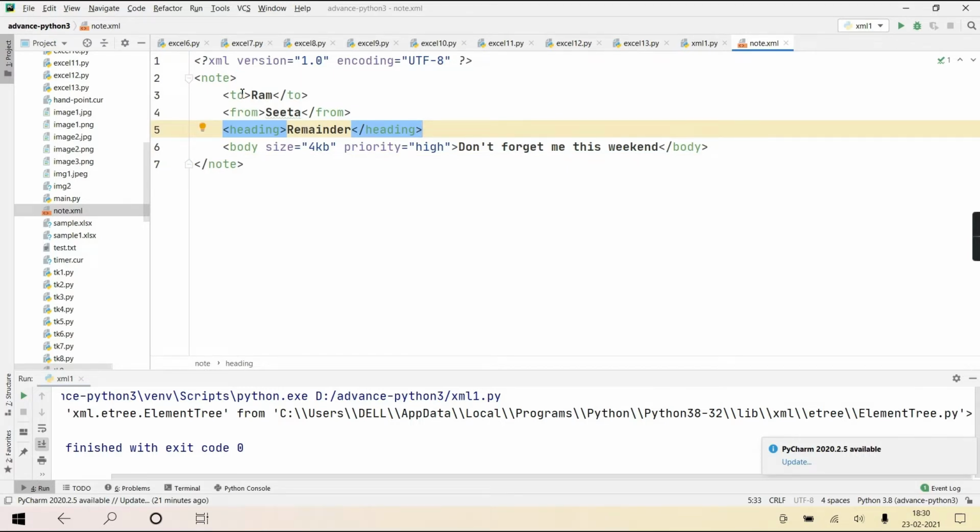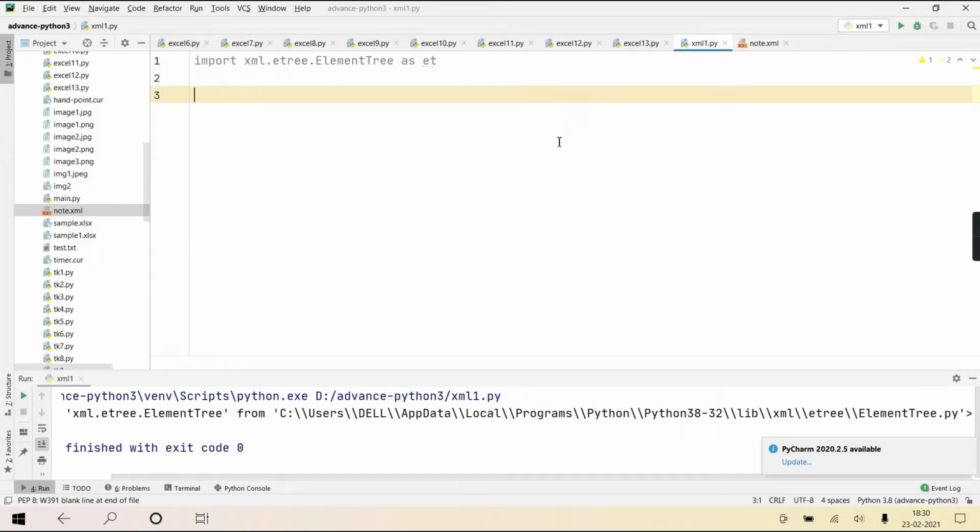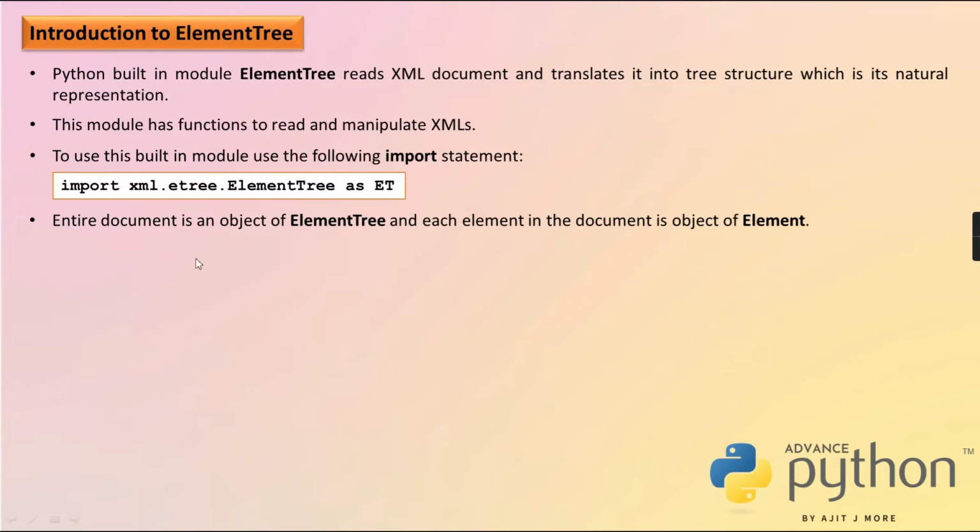All these element objects are put into your ElementTree object, and the ElementTree object will act like an iterable object. So how to process, that is the main discussion. So the entire document is an object of ElementTree, and each element in the document is an object of Element.